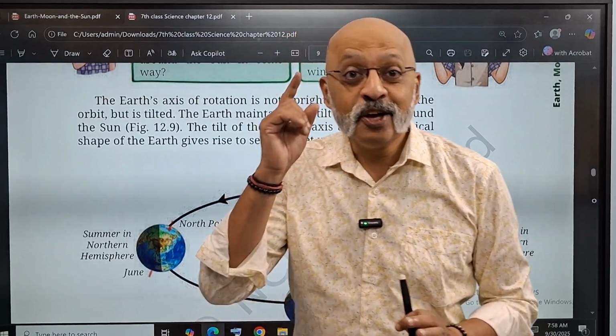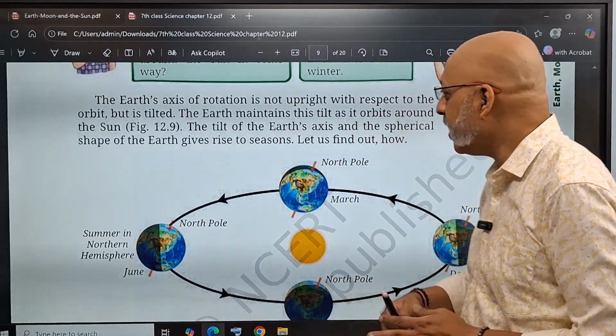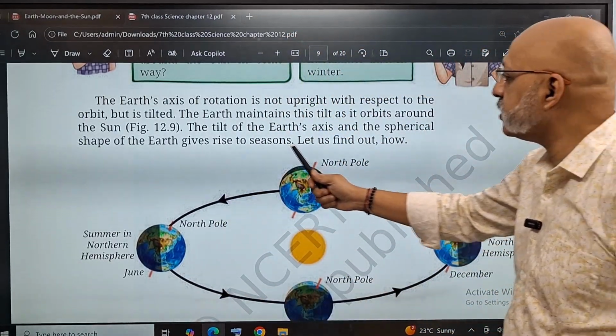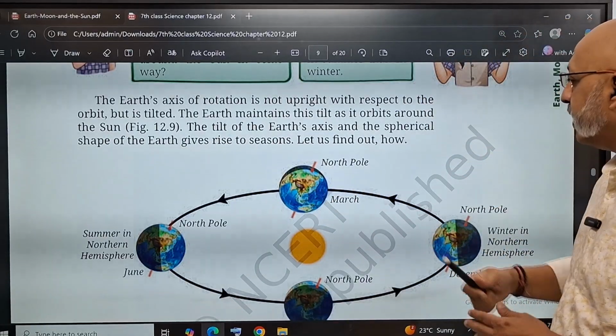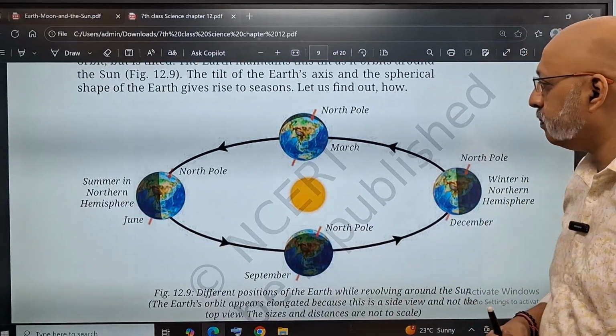Because these kinds of questions you should get in your mind, right? The tilt of the Earth's axis and the spherical shape of the Earth gives rise to seasons. Let us find out how. Now, this is again the same thing, right?